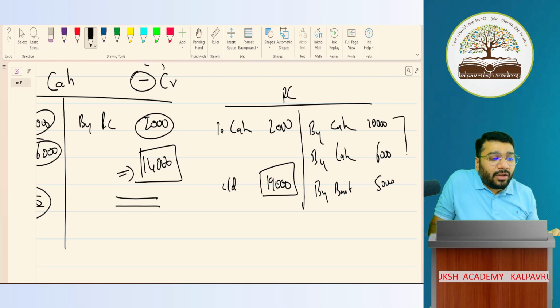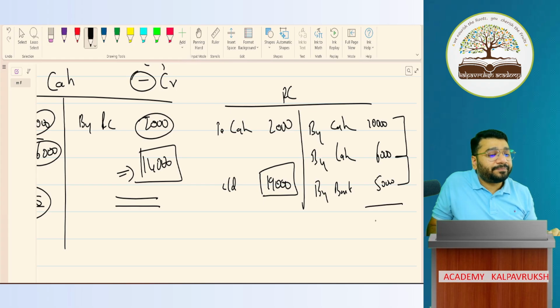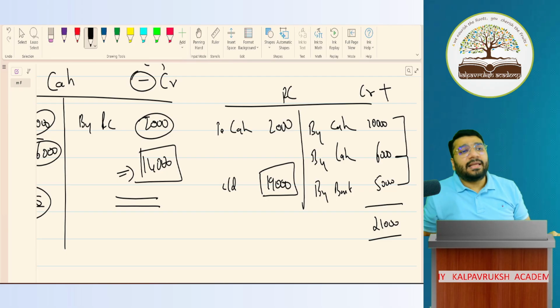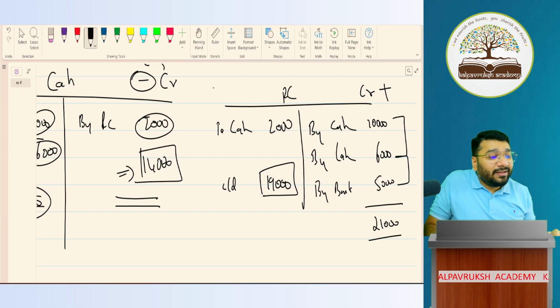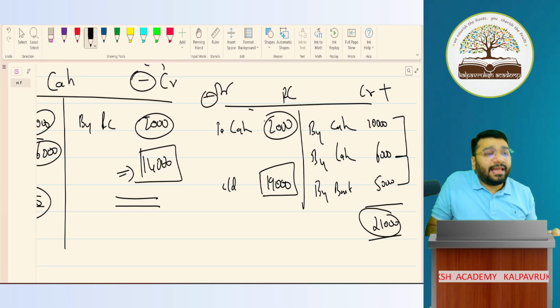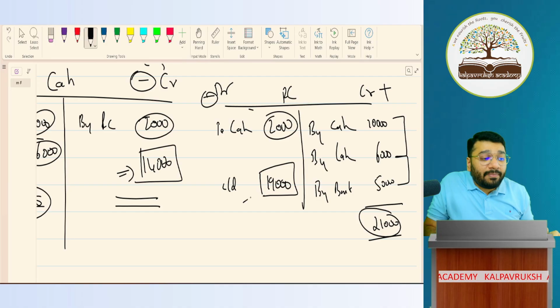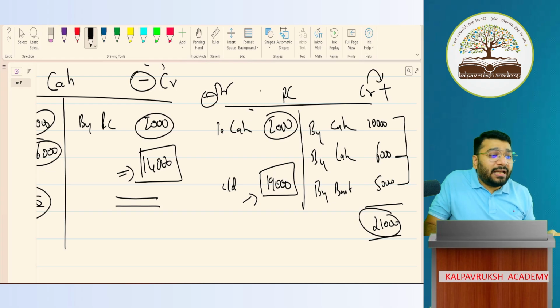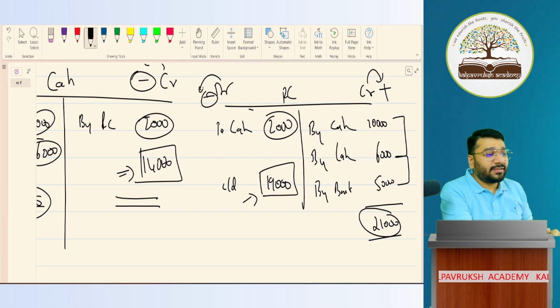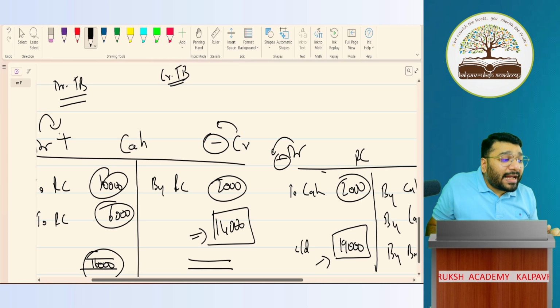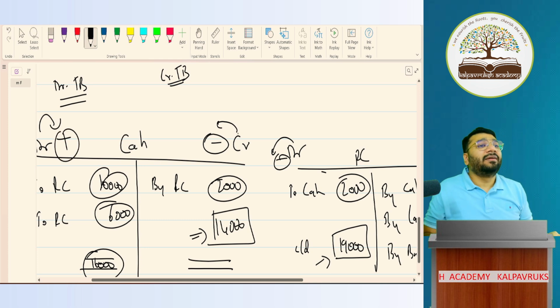So here 10,000 plus 6,000 plus 5,000 is how much? 21,000. So the credit side is nothing but plus here. If credit is plus, debit is minus. From this 21,000, if I minus 2,000 cash, that is capital withdrawn, what is the balance left? 19,000. So here credit is acting as plus and debit is acting as minus, whereas in the cash account, debit was acting as plus and credit was acting as minus.